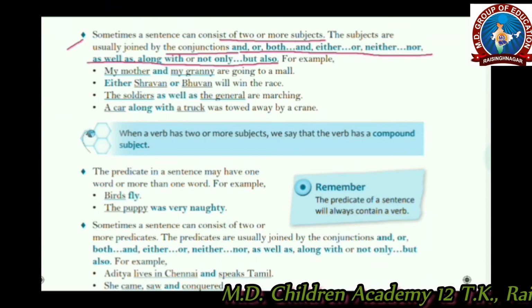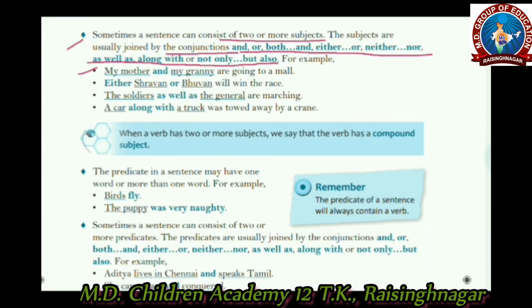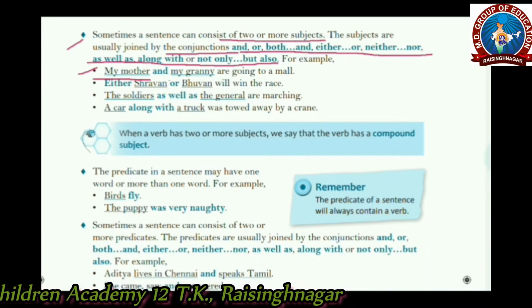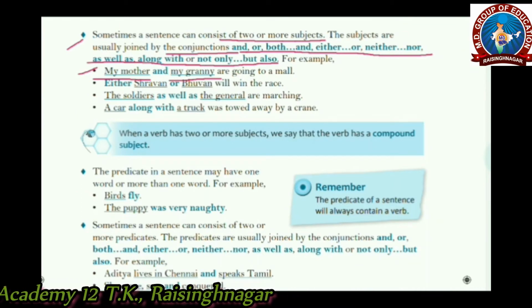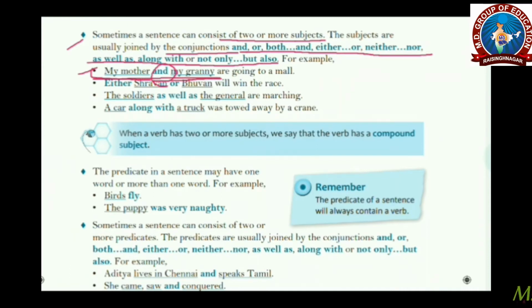For example, you may see that in these sentences you will find more than one subject. Here one subject is my mother, and the other subject is my granny, and both subjects are joined with the help of the conjunction and. My mother and my granny, so we call them a compound subject.